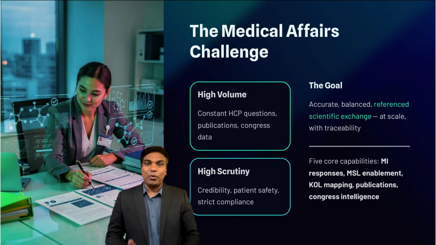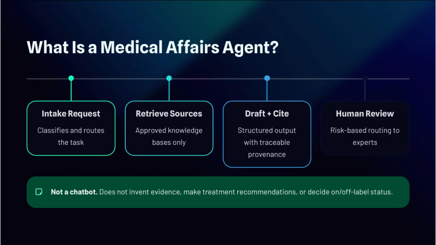In this video, we are going to walk through how generative AI agents can support compliant scientific scale across 5 core medical affairs capabilities: medical information responses, MSL enablement, KOL mapping, publications, and Congress intelligence. We will also cover the guardrails that make these agents trustworthy, including evidence control, versioning, audit trails, and escalation rules. Let's start by defining what an agent is in this context.